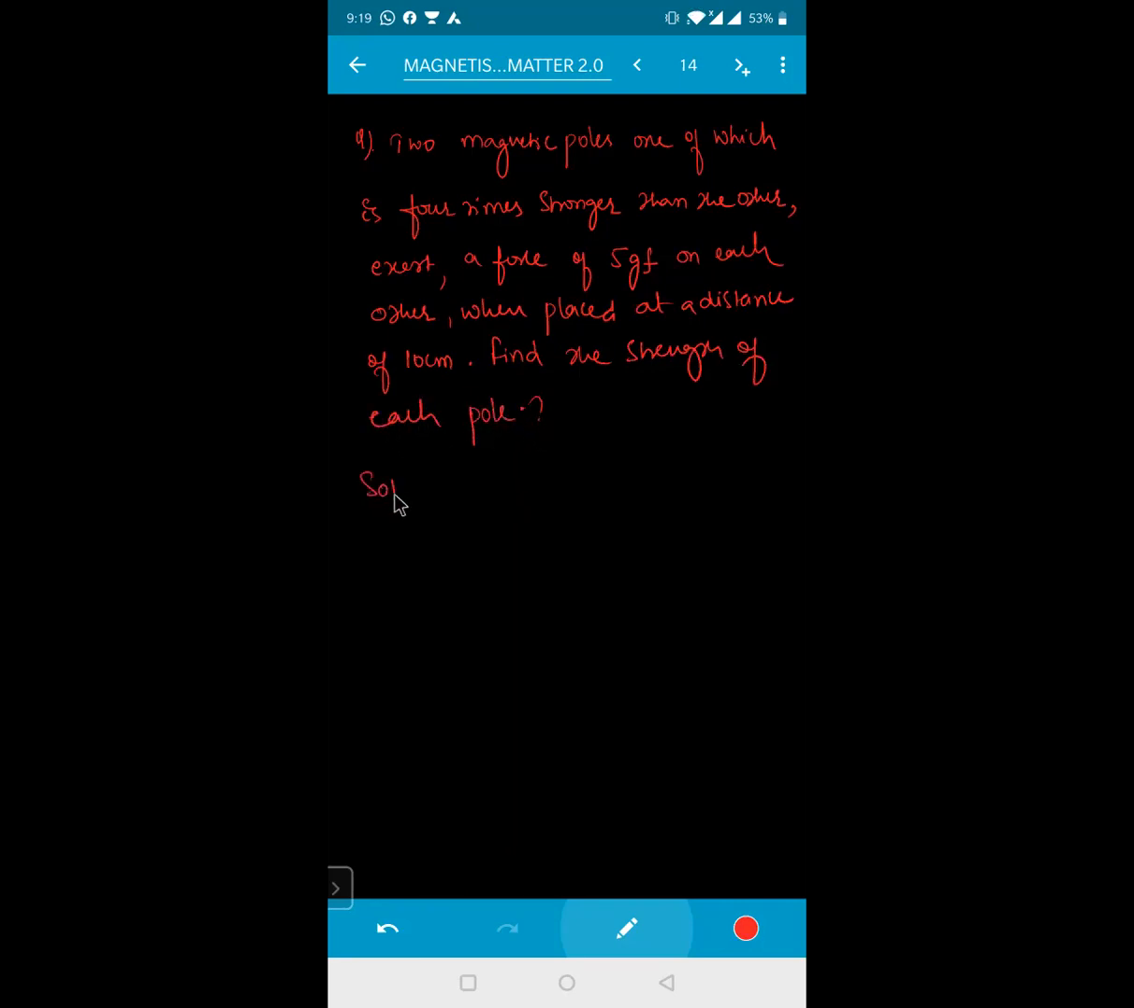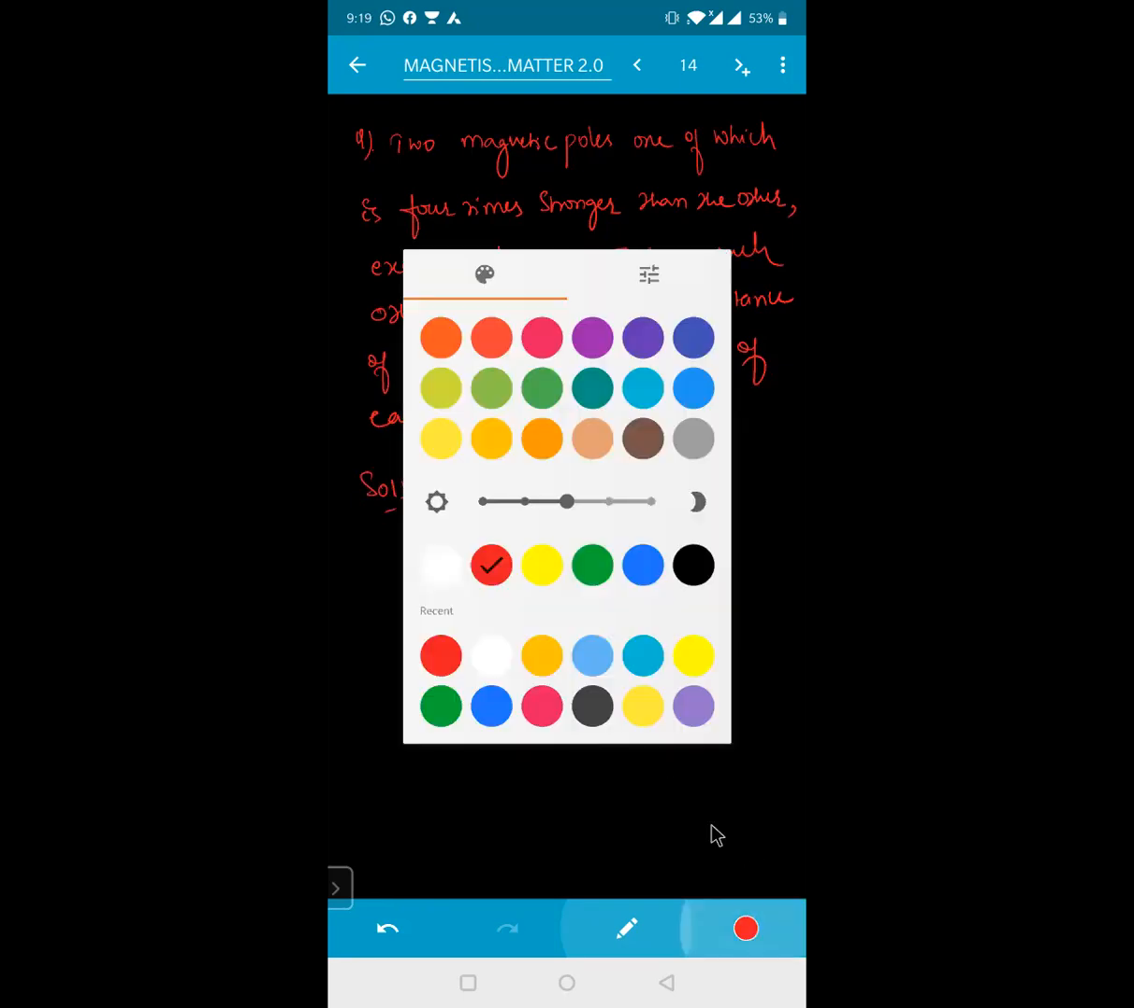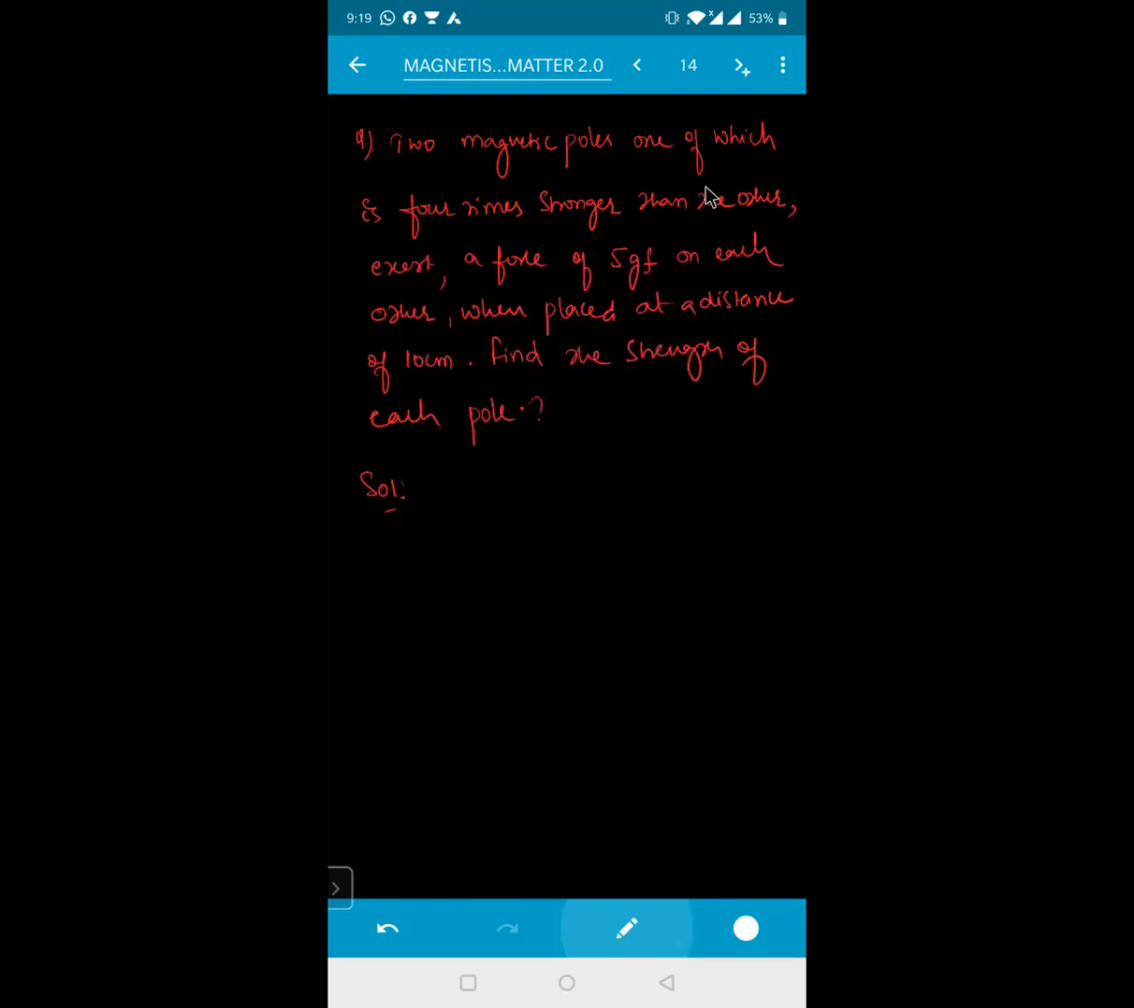Okay, now read the question carefully. We got the two magnetic poles, one of which is 4 times stronger than the other. That means if I'm taking M1 is equal to M, M2 will become 4 times of M. And the force between them is F equals 5 GF.